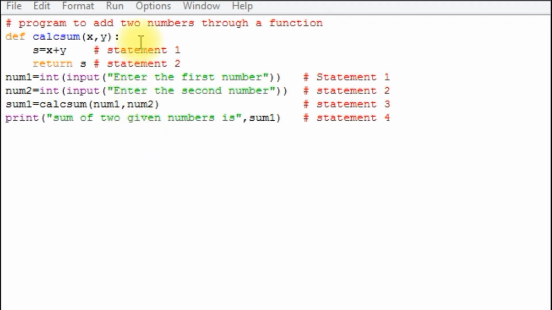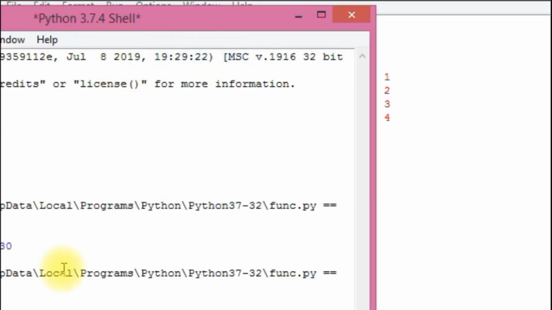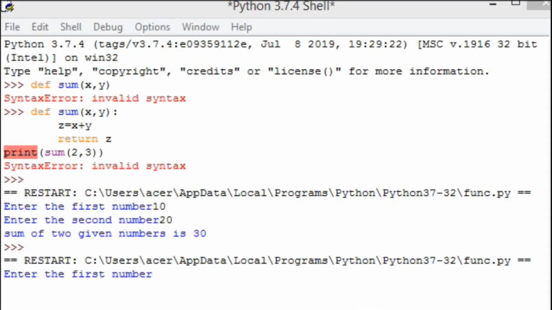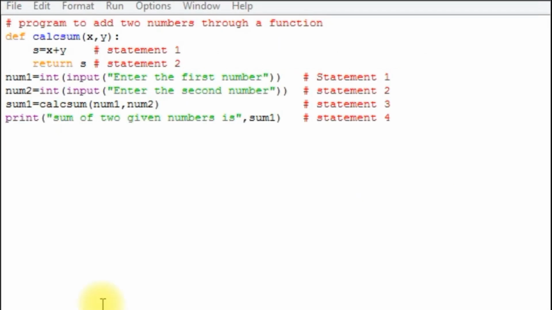Let us run the program and see the output. Let the first number be 10 and the second number be 20, and finally we got the sum of two given numbers is 30.